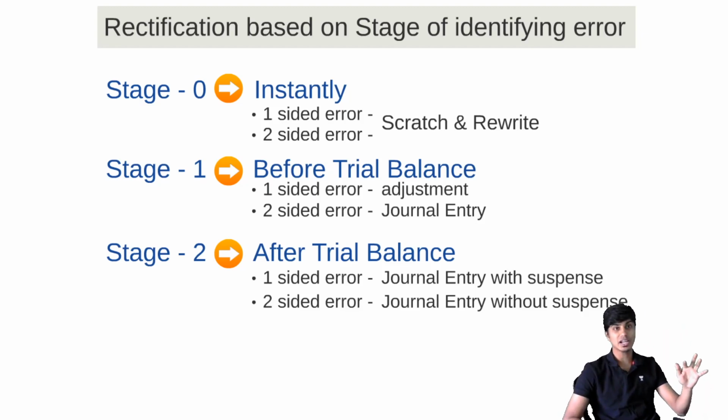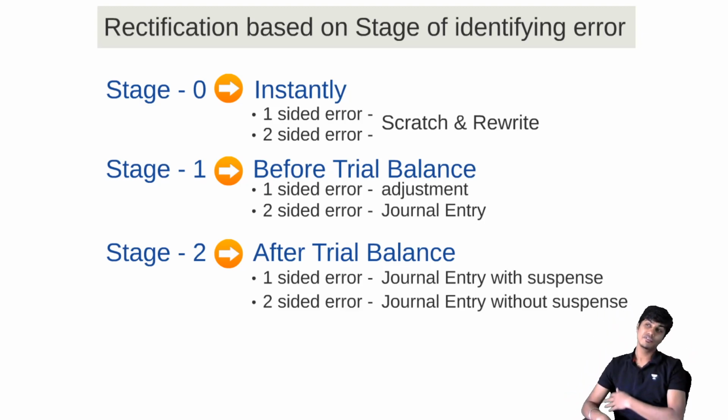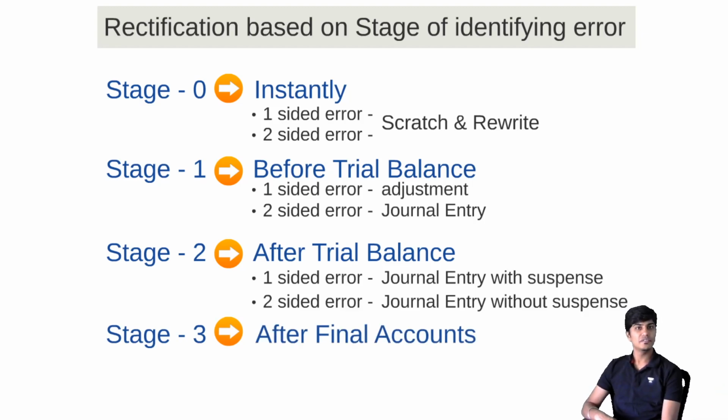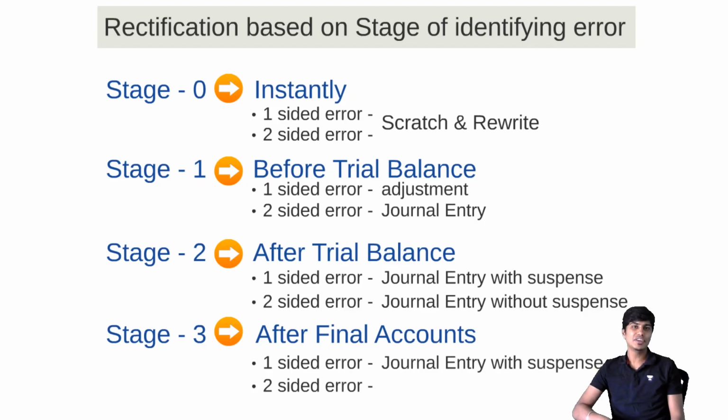And in certain scenarios, trial balance is done. You opened suspense account. You still didn't identify the error. You prepared final accounts. Next year, maybe you identified that there is an error. Then what do we do? Stage 3, after final accounts. Whenever the error is identified after final accounts, then the rectification will be like this. If it is a one-sided error, we do journal entry with suspense account. If it is a two-sided error, we do journal entry without suspense.